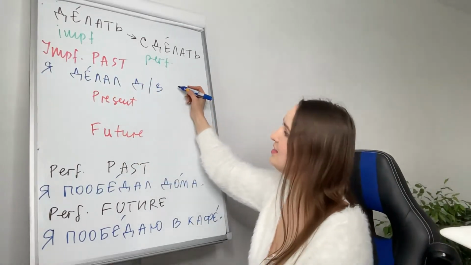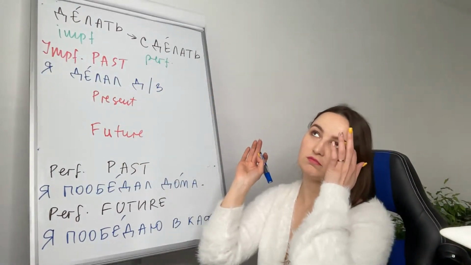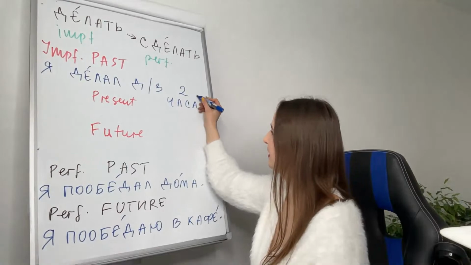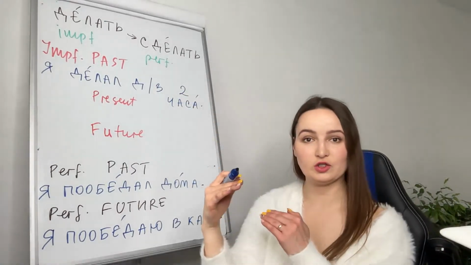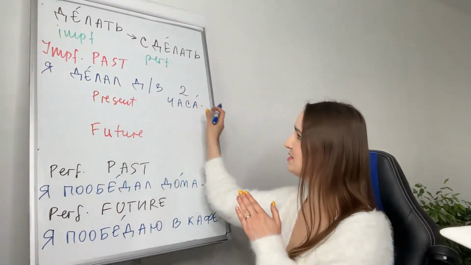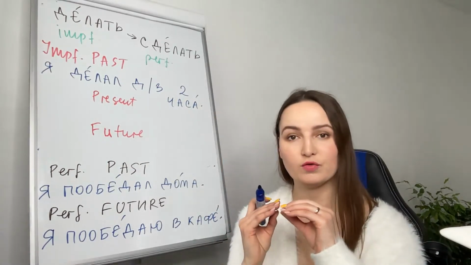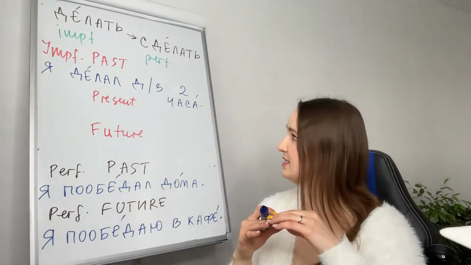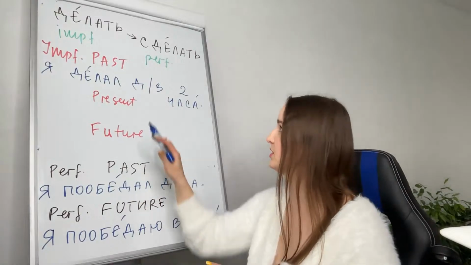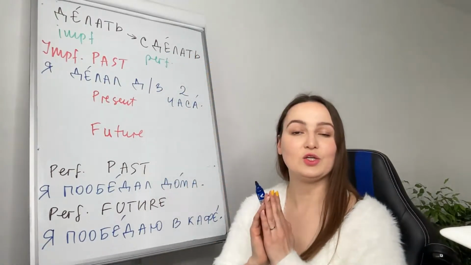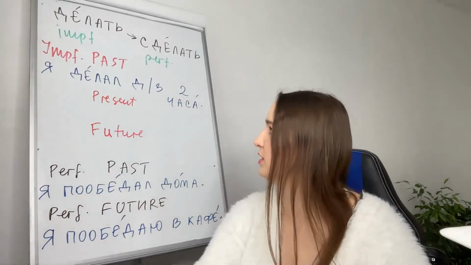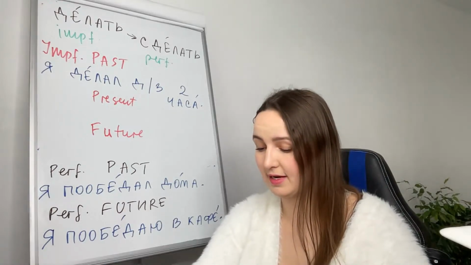Я делал домашнее задание 2 часа, for 2 hours. And because I showed time for how much time I did that, it will mean that this is a process. Я делал домашнее задание 2 часа. I was doing my homework for 2 hours. And of course I will use imperfective because imperfective is about a process. Сделать would mean that you finish this section, you have a result, or you will finish it in the future. Я делал домашнее задание 2 часа.